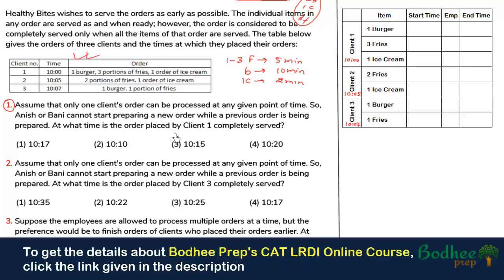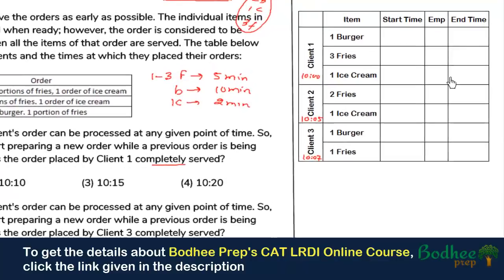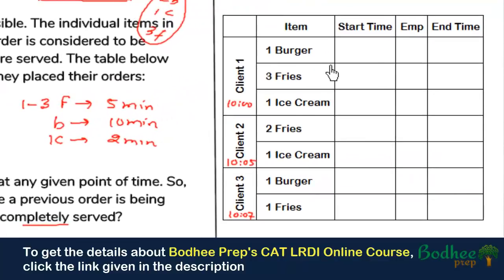So at what time is the order placed by client 1 completely served? Now we know that the order gets completed only if all the items are served. So let's start with client 1. So one burger needs to be prepared and the order was placed at 10.